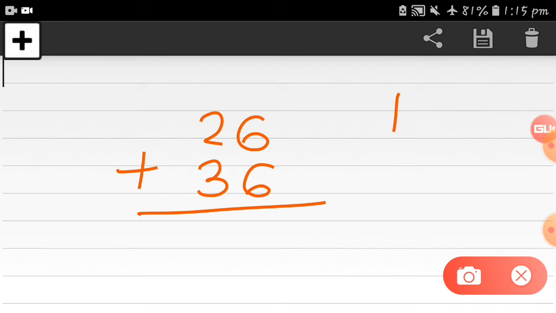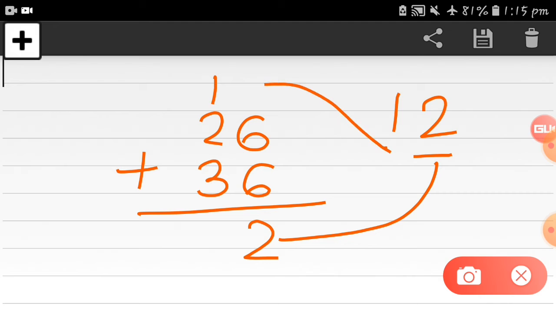Now just tell me, this is the 12. Now 2 is at the ones place, right? So we'll write this 2 at the ones place. This 2 will go at the ones place. See this way. Now see, here 1 is remaining, okay. So this 1 will go as a carry forward on the 2. You can see here. So this is the regrouping, right? This 1 will go as a carry forward. This is regrouping of 10, right?